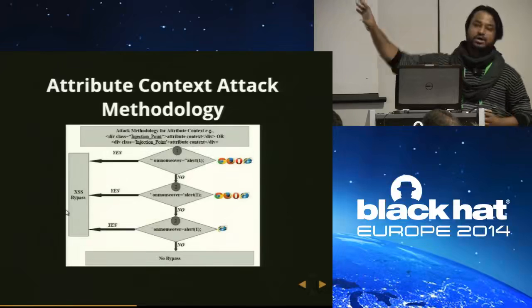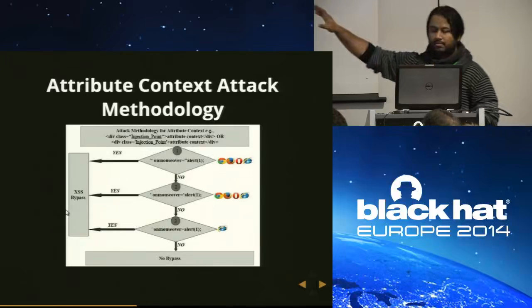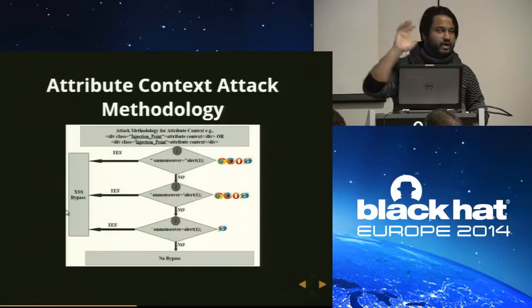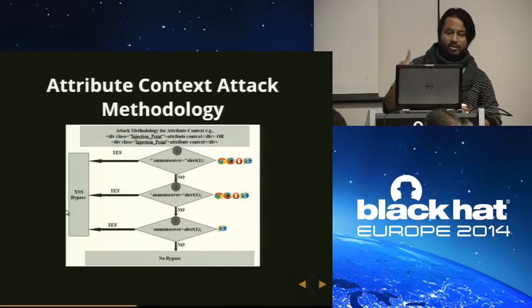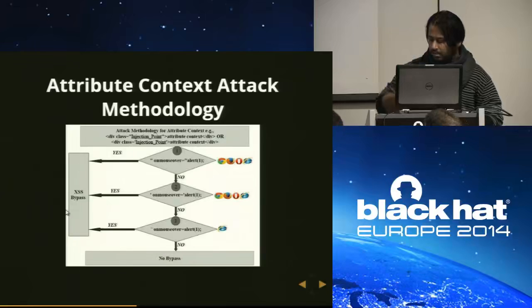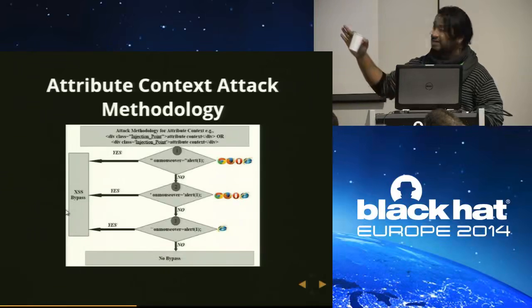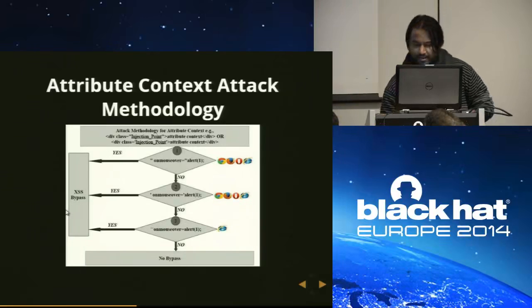Just hang this chart on your wall. It will access anything. In case of attribute context, I am talking only about attribute context. On my wall, I had 10 different charts like that. So the first one,